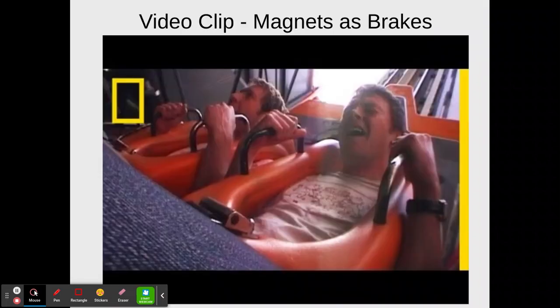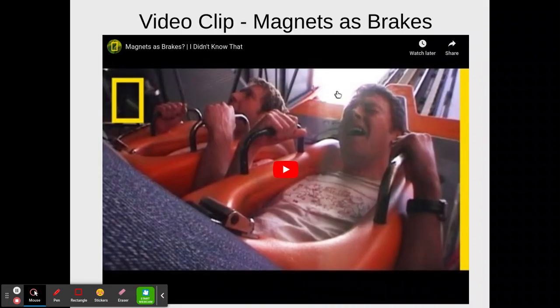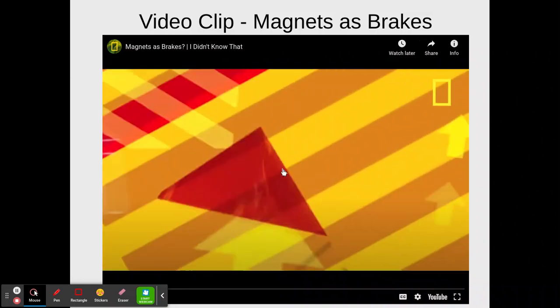Fun fact. All right, here's a quick video of magnets as brakes. I hope the sound you'll be able to hear.